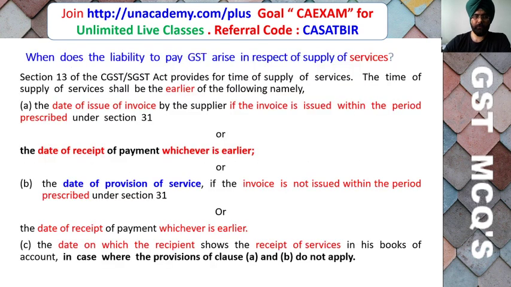So friends, if you refer to section 13 of the CGST and SGST Act, which provides for time of supply of services, the time of supply of services shall be the earlier of the following: the date of issue of the invoice by the supplier, if the invoice is issued within the time under section 31, or the date of receipt of the payment, whichever is earlier, or the date of provision of the service. If the invoice is not issued within the period specified under section 31, then the date of receipt of the payment, whichever is earlier, or the date on which the recipient shows the receipt of service in his books of account, in the case where the provisions of clauses A and B are not applicable.